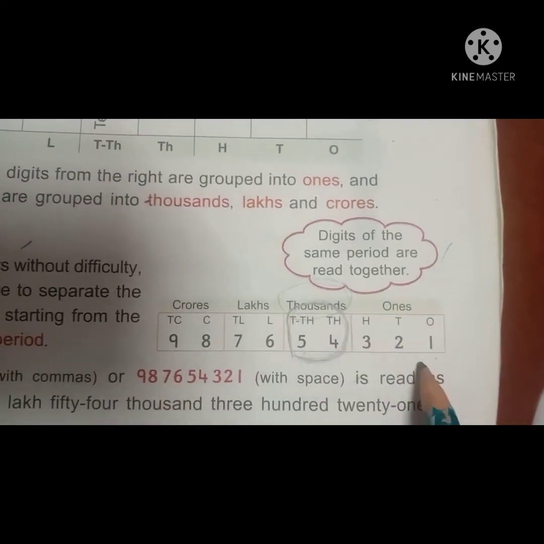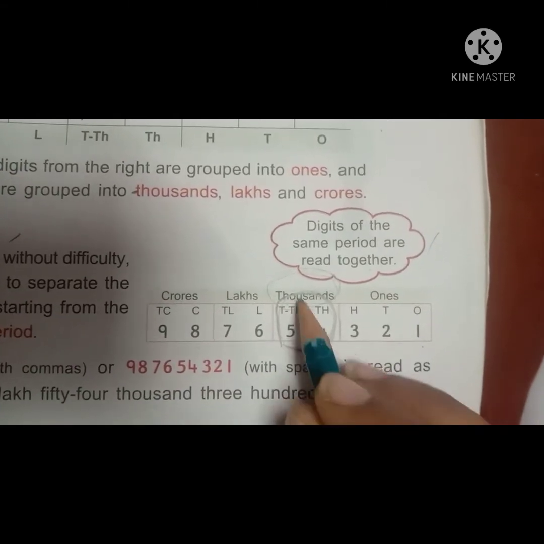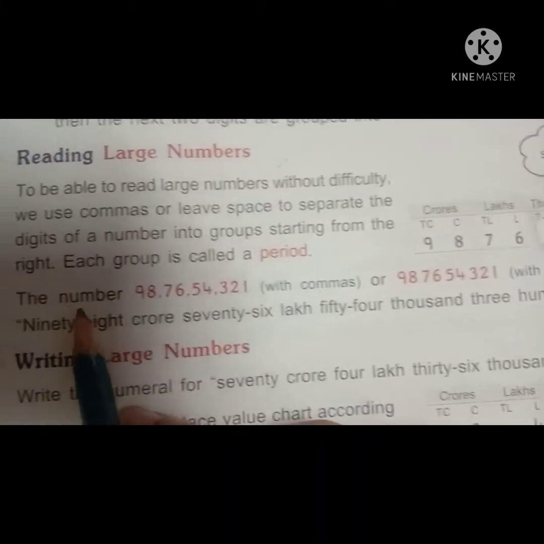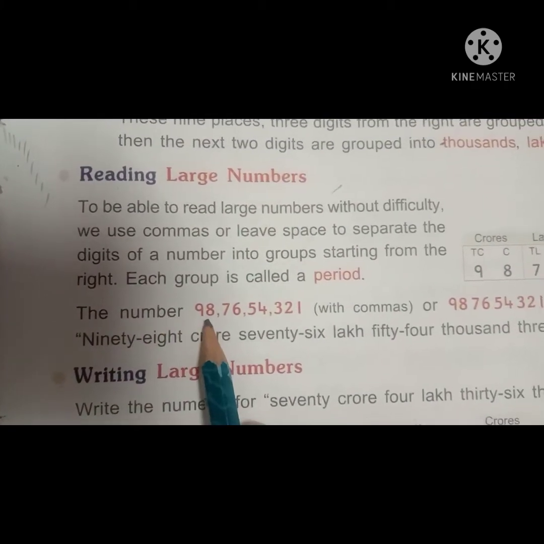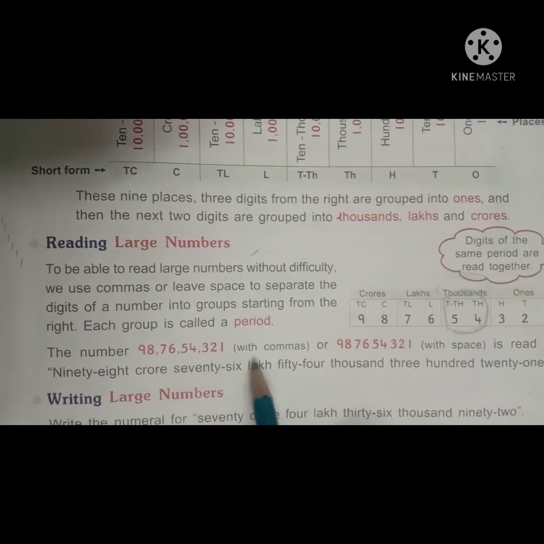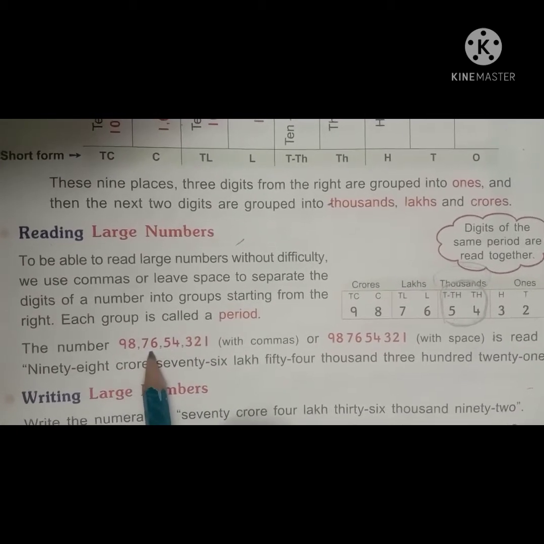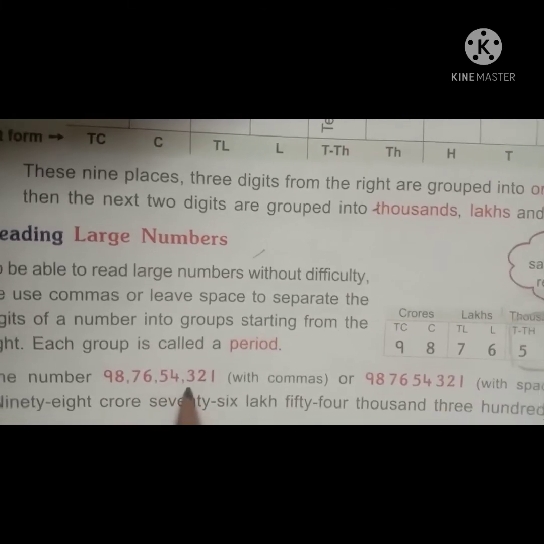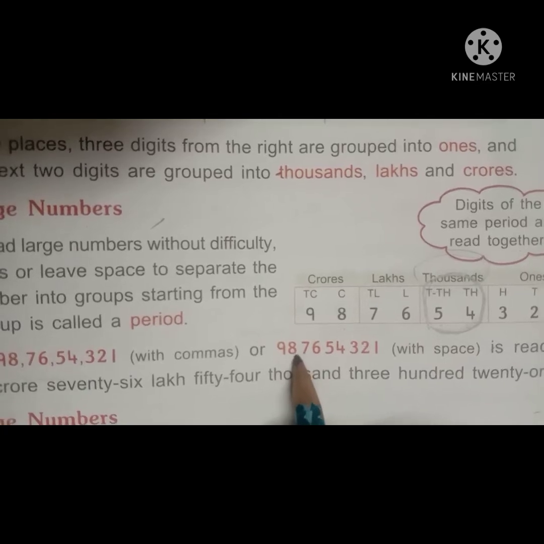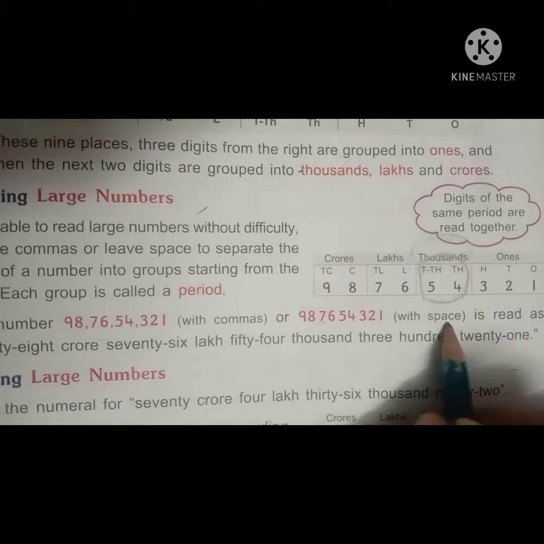Okay, children, what is the total number here? 98 crores 76 lakhs 54,321. Here with commas means like this. We write the number 98 crores 76 lakhs 54,321 with commas, or give some space between the two periods. Okay?